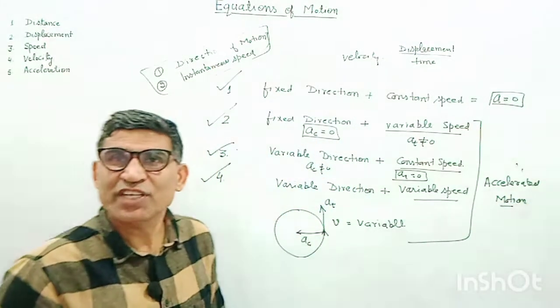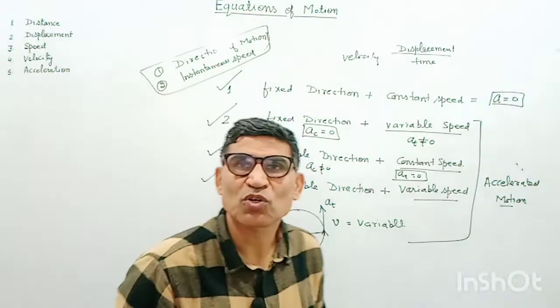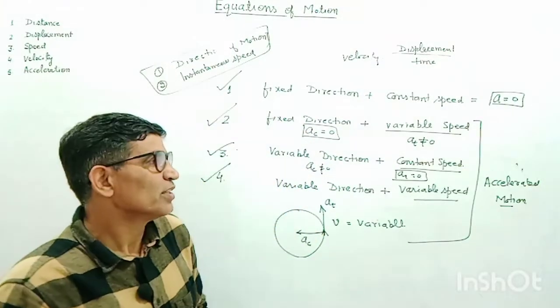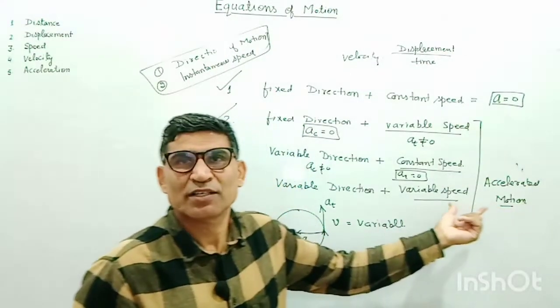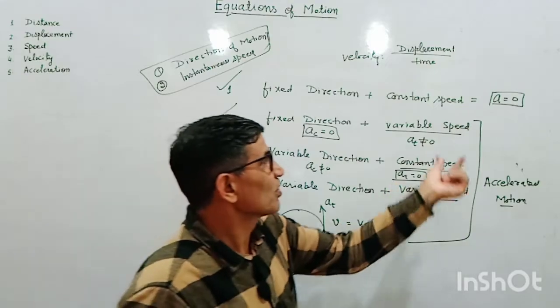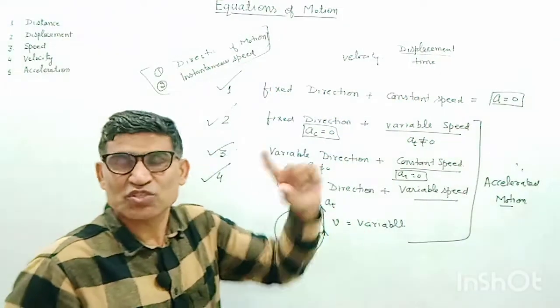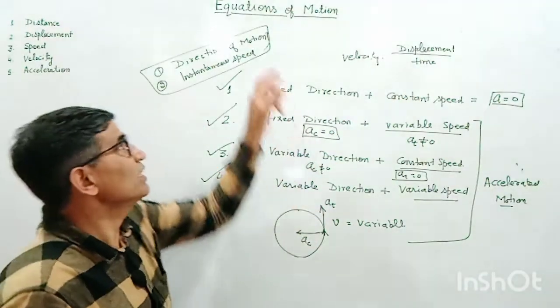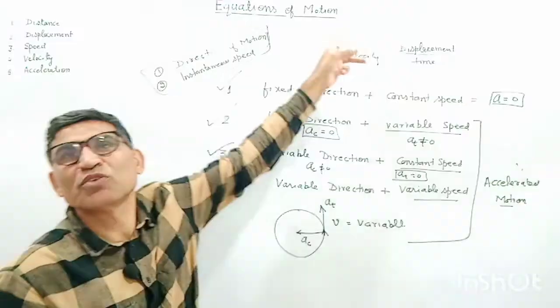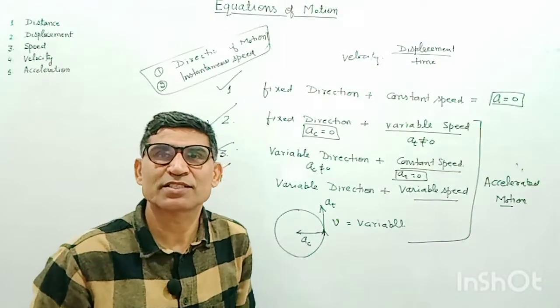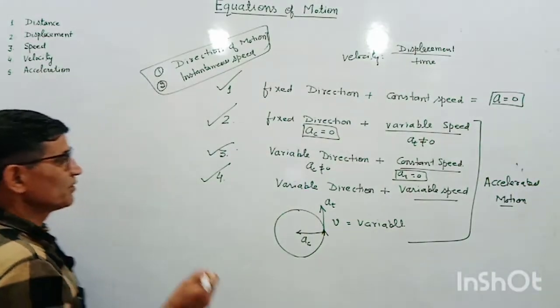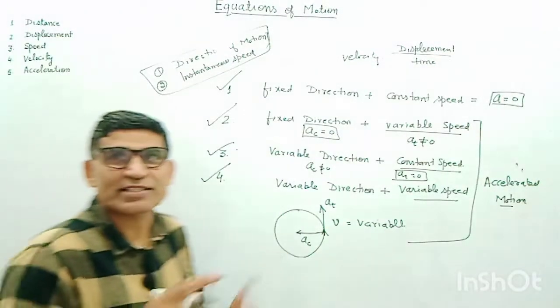And if the change in direction or speed is uniform, then acceleration is constant. We are concerned with the constant acceleration of motion only in this case, and we can derive the equations of motion for constant acceleration. So for that we can now define acceleration.